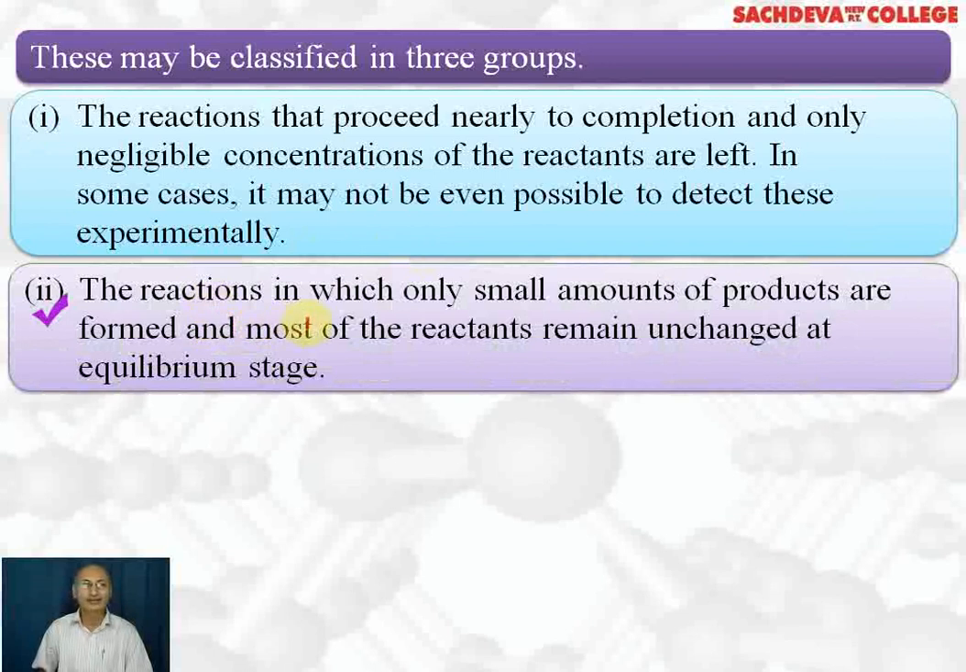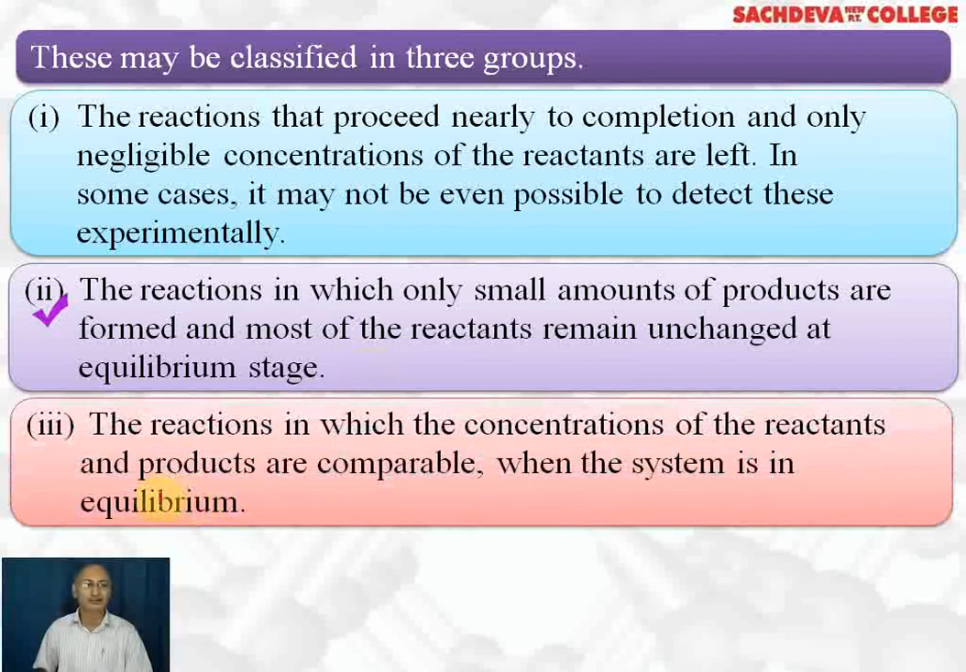The second type of reactions are those in which a small amount of products is formed and most of the reactants remain unchanged at the equilibrium stage. In this type of reaction, the equilibrium constant K is very small because product concentration is very small and reactant concentration is very large, so their ratio, that is the equilibrium constant, will be very small.